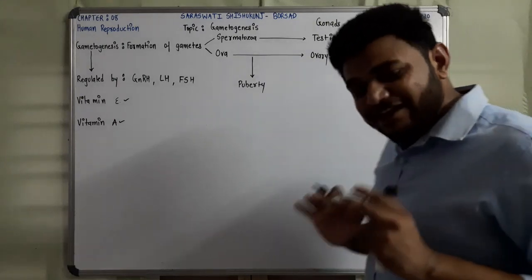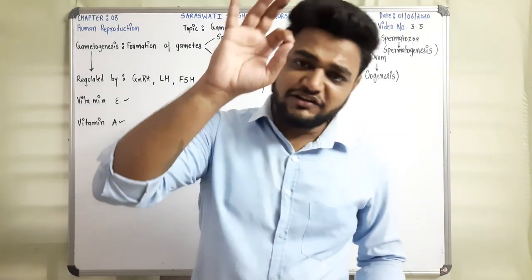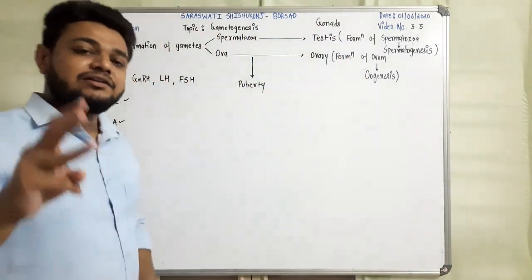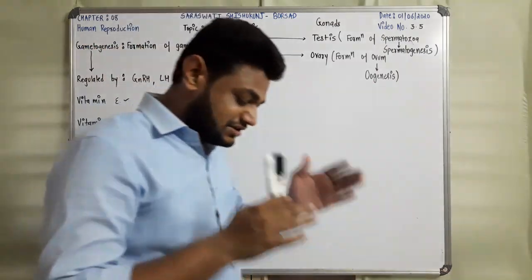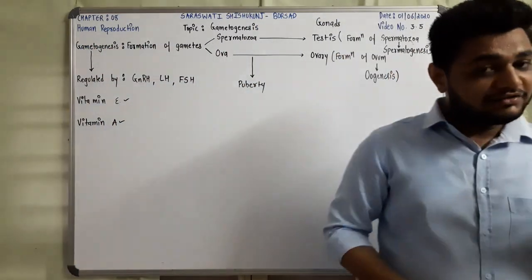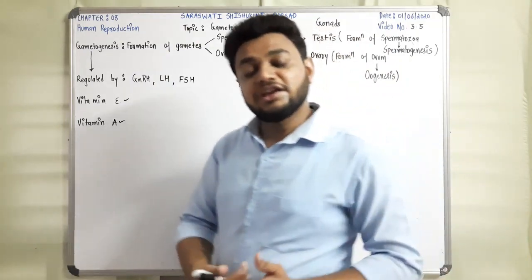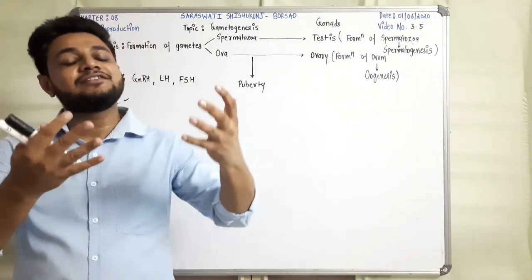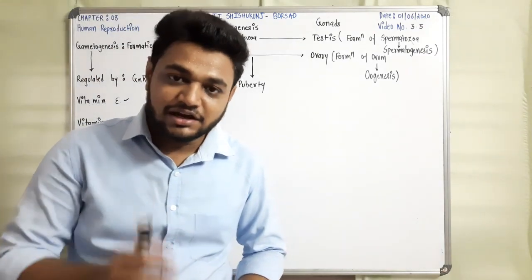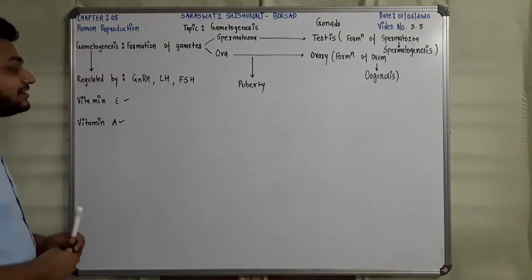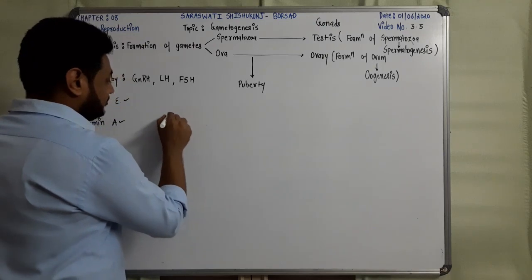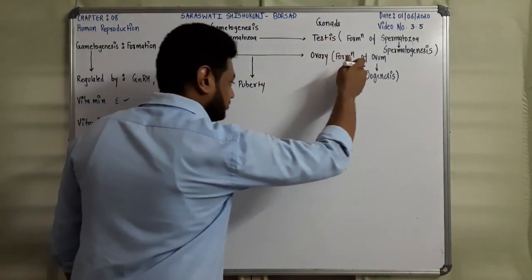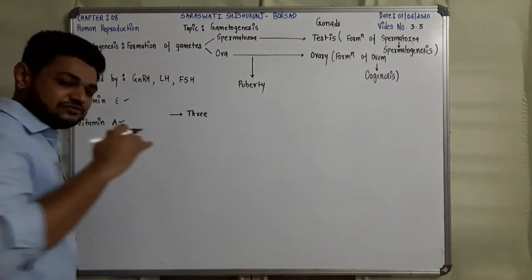Now, in any type of gametogenesis, whether it is the formation of spermatozoa or the formation of ova, it will undergo three basic steps. Okay, this is for convenience of learning. The entire process is actually continuous, but it is divided into three steps. Getting it? So, there are three basic steps or phases in any gametogenesis, whether spermatogenesis or oogenesis; it is common.